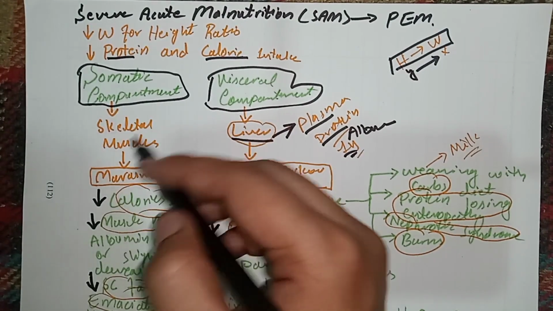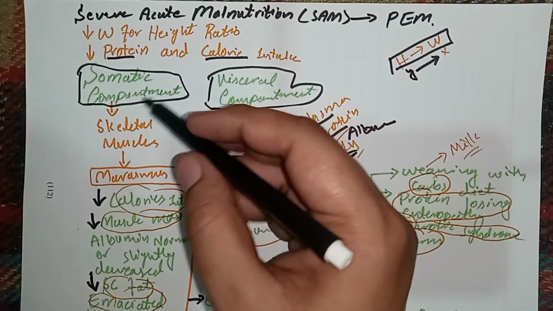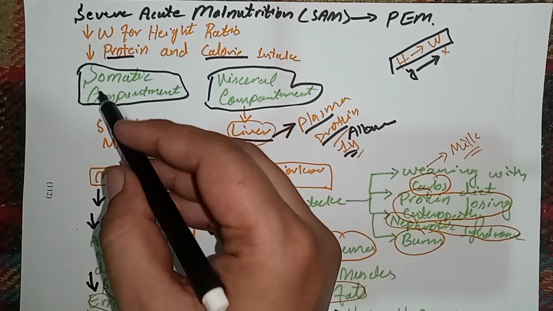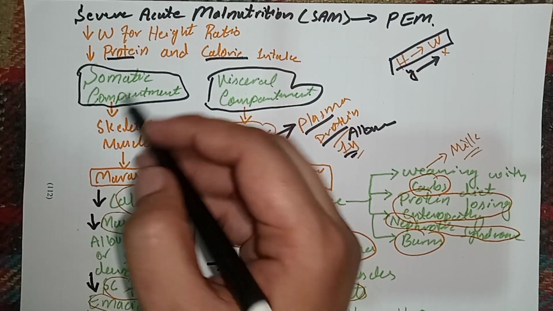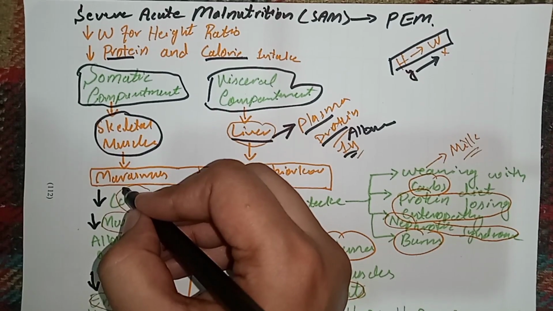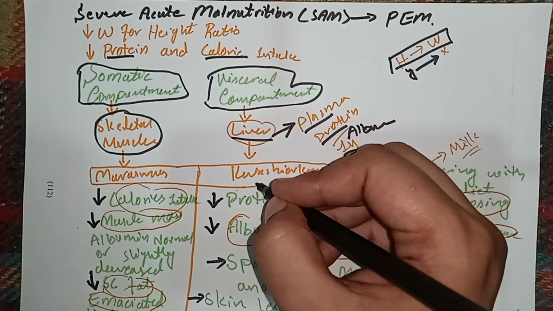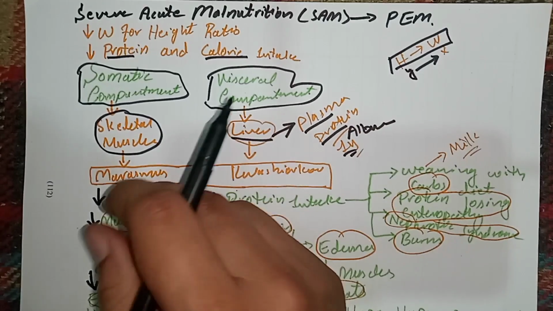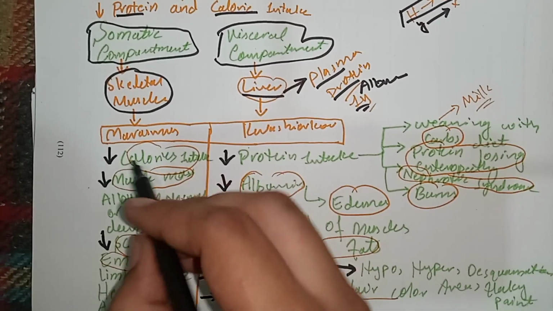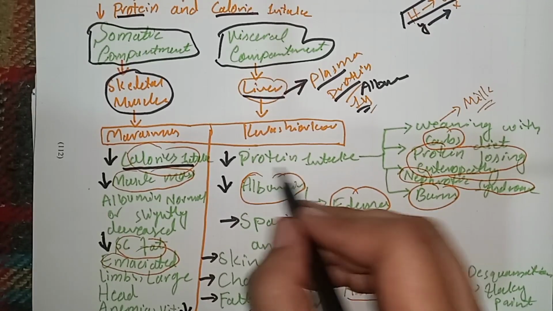With respect to the decrease in protein in these compartments, severe acute malnutrition is divided into Kwashiorkor and Marasmus. When there is a decrease in somatic compartment proteins, there is loss of skeletal muscle mass, and it leads to marasmus. However, when visceral protein decreases, there is a decrease in plasma protein, and it leads to Kwashiorkor. So the principal differences between Kwashiorkor and marasmus are: in marasmus, there is decrease in calorie intake. However, in Kwashiorkor, there is decrease in protein intake.